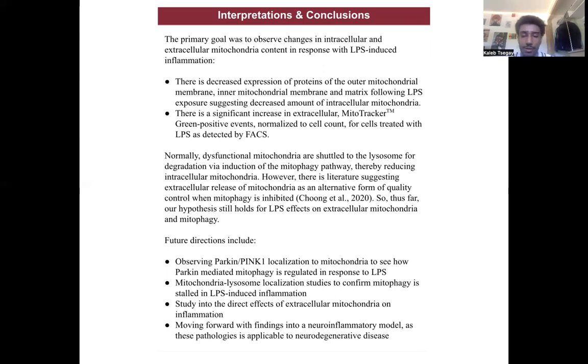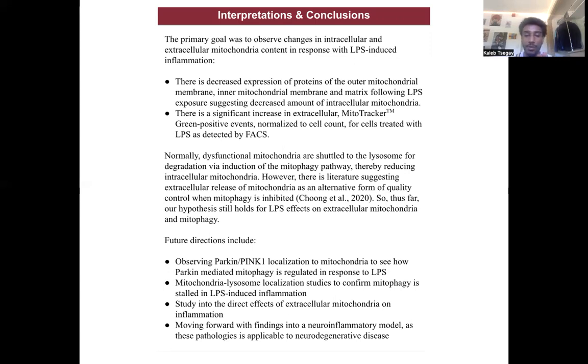So though I was able to show changes in mitochondrial function, mitochondrial ROS, and mitochondrial content, I was not able to say anything quite yet about mitophagy regulation. Though I observed induction of autophagy following treatment with LPS in separate experiments, this does not necessarily say anything about mitophagy induction, as mitophagy can happen independently of autophagy induction. So my hypothesis still holds. I hypothesize that this decrease in intracellular mitochondria is due to increased extracellular release of mitochondria as an alternative form of quality control due to stalled mitophagy.